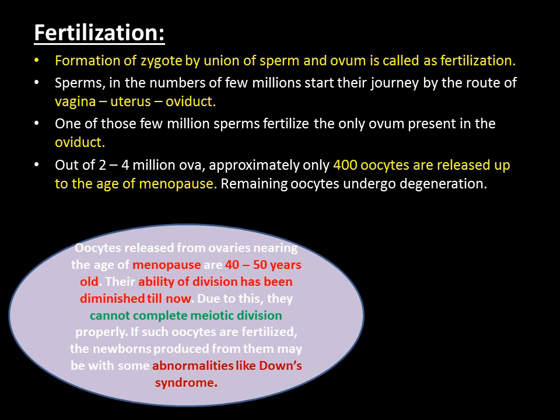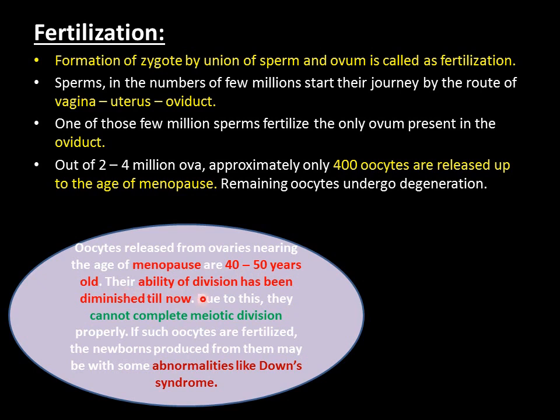So oocytes released from ovaries nearing the age of menopause, that is around 40 to 50 years, are old. How old are they? Around 40 to 50 years, because these oocytes are already present at birth, and up till 50 years of age these oocytes also become around 50 years old.